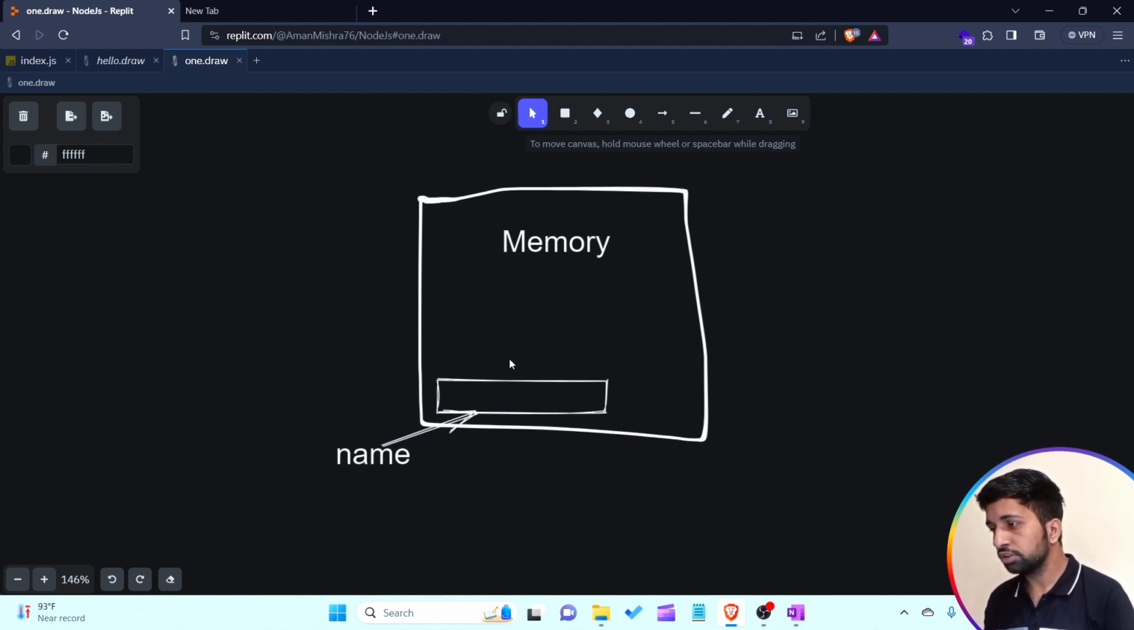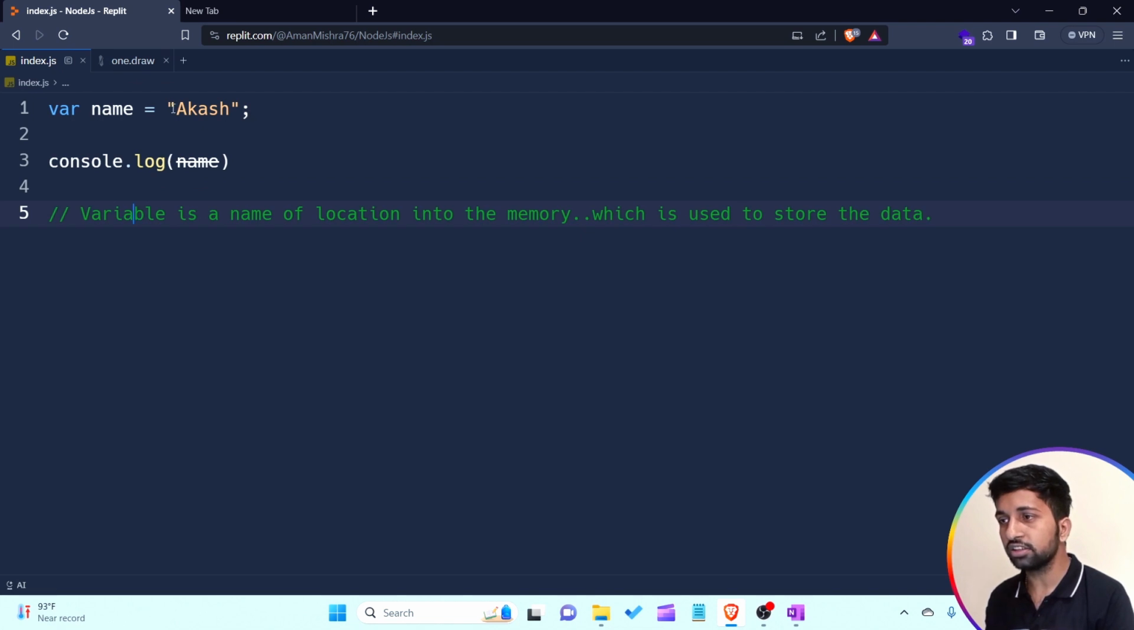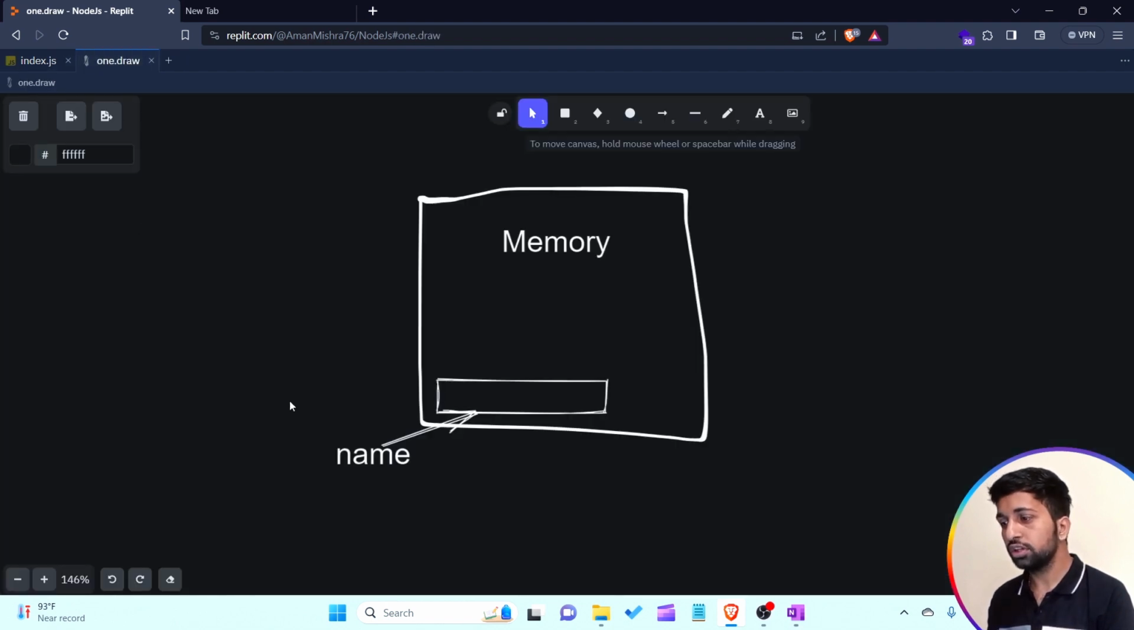This is the whole memory, which contains many blocks, and one block, this particular space, is known as a location contained by the memory. Whatever value I'm writing here, in this example, Akash is a value that is contained by this name variable. So here, name is a variable. What is a variable? A variable is the name of a location in the memory.